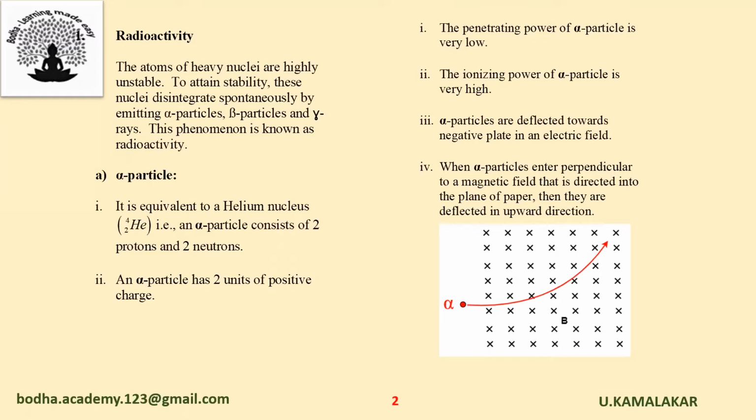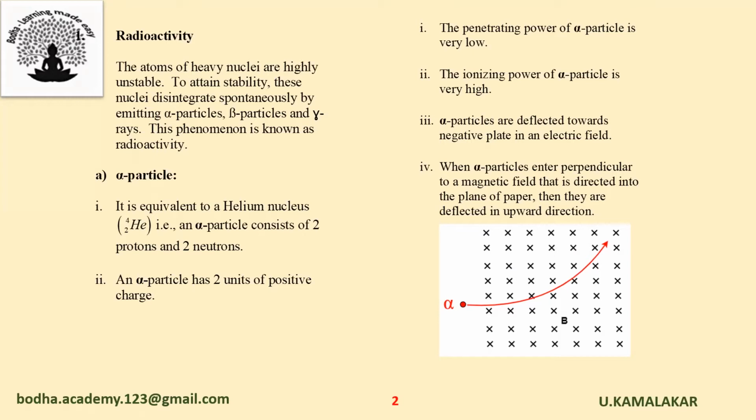An alpha particle is equivalent to a helium nucleus. It consists of two protons and two neutrons. An alpha particle has two units of positive charge. The penetrating power of an alpha particle is very low. The ionizing power of an alpha particle is very high.